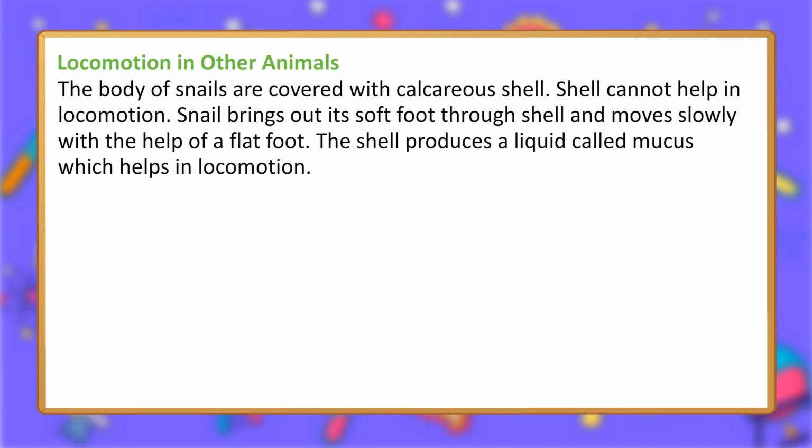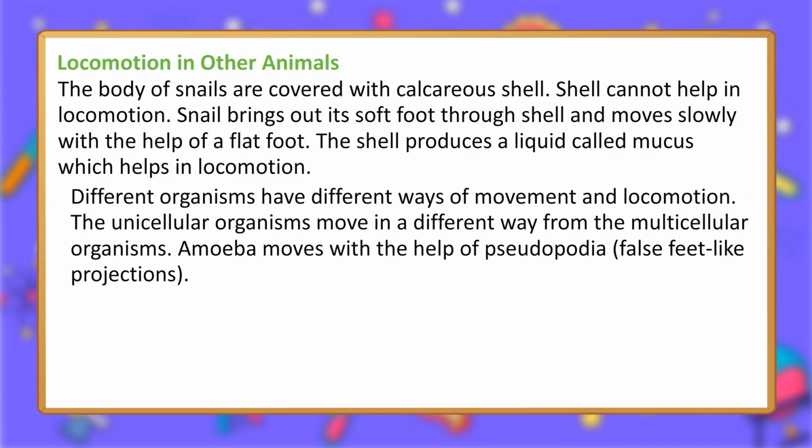Locomotion in other animals. The body of snails is covered with a calcareous shell. The shell cannot help in locomotion. The snail brings out its soft foot through the shell and moves slowly with the help of a flat foot. The foot produces a liquid called mucus, which helps in locomotion.